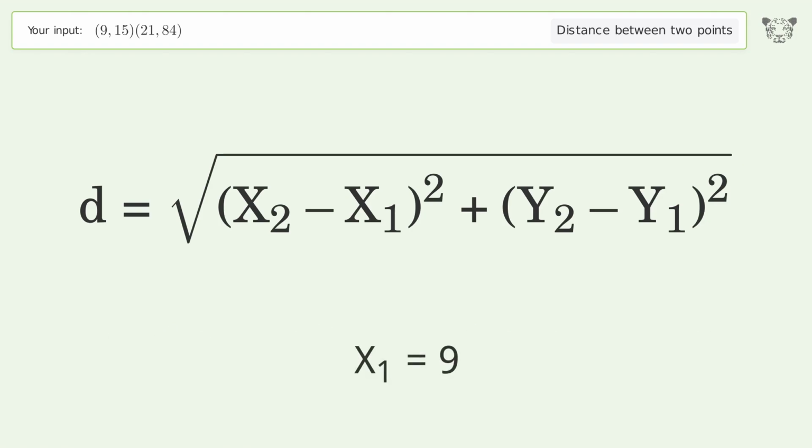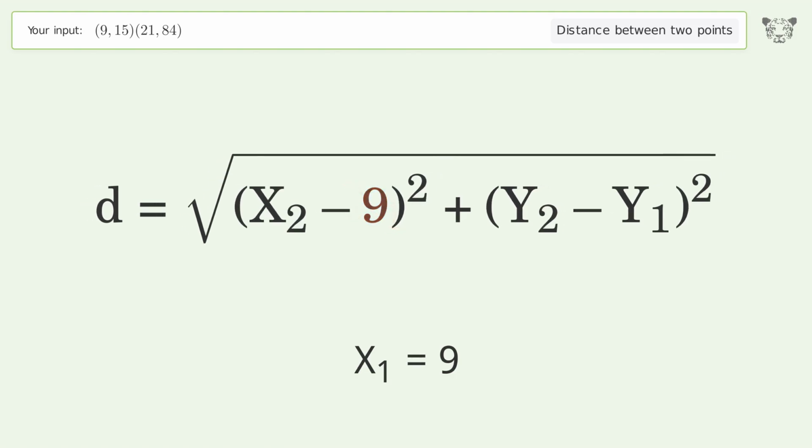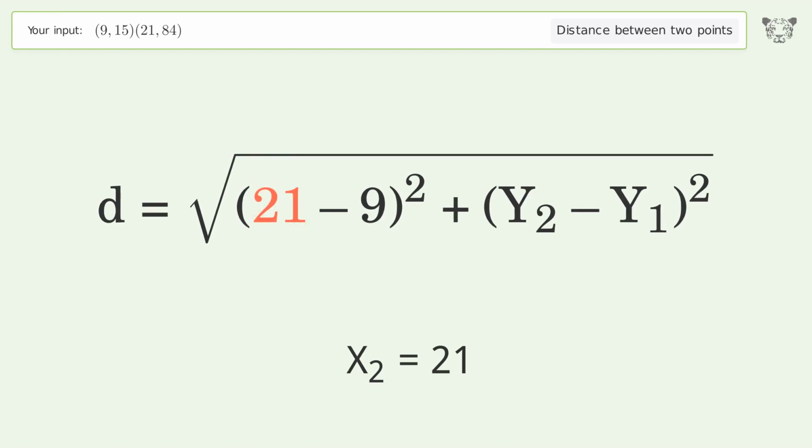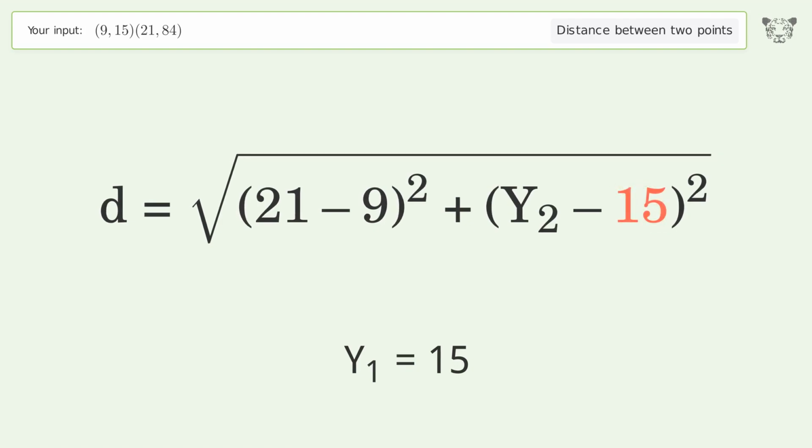x1 equals 9. x2 equals 21. y1 equals 15. y2 equals 84.